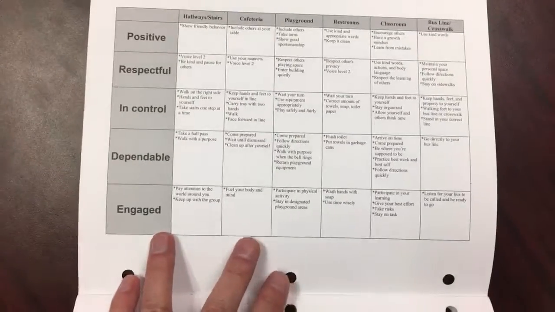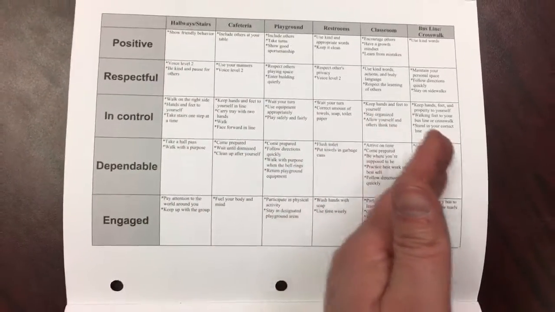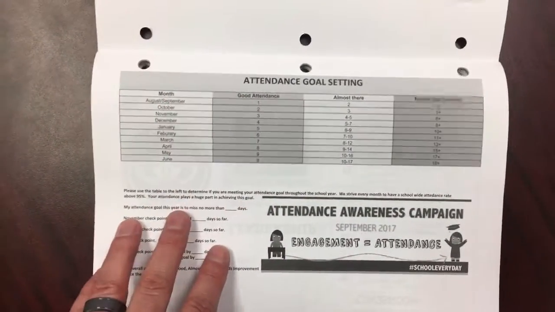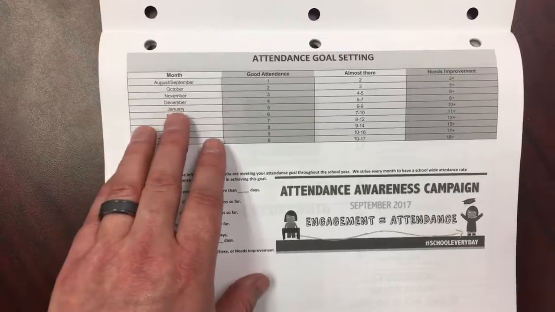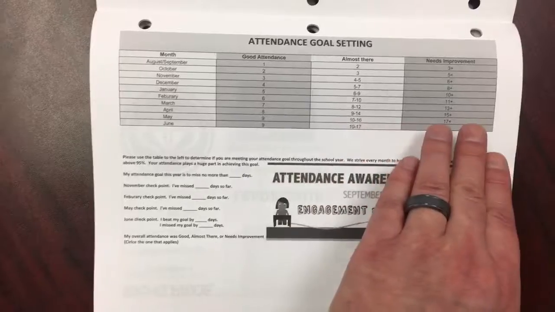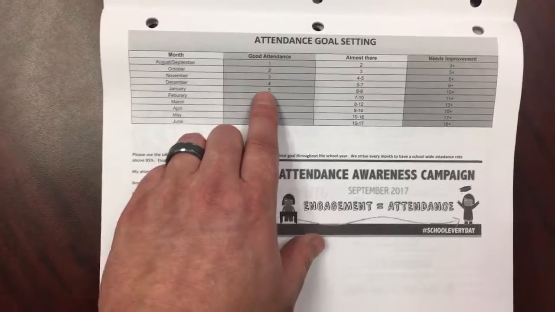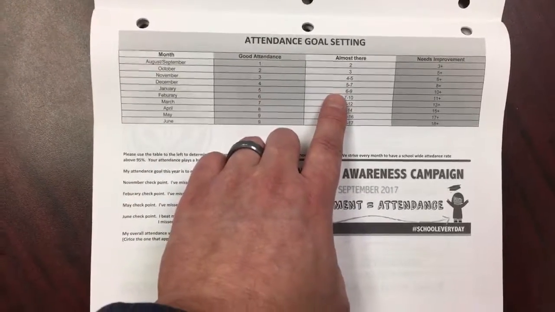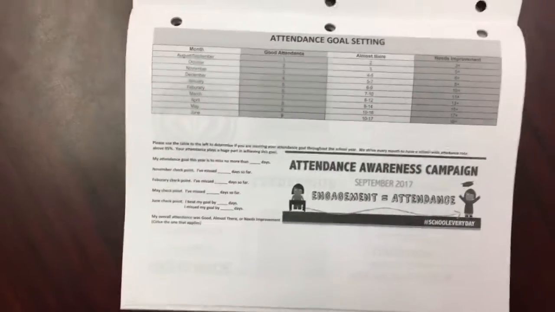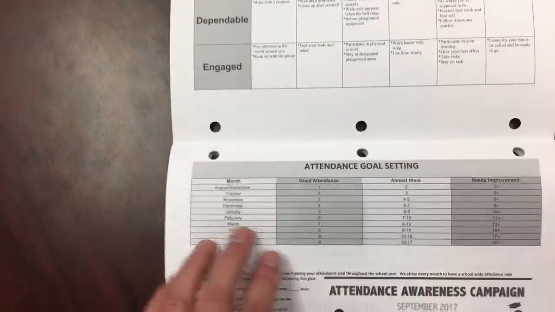At the top, you have your Pride matrix. Again, we have the parts of Pride, and we have the areas within the school that we've gone over, and these are also in our PBIS videos. Below that, you have your attendance goal setting. So in here we have the months, as well as what classifies good attendance, what is attendance that's almost there, or your attendance needs improvement. So for example, in January, if you have 5 days or less, you have good attendance for the year. If you have 6 to 9 days gone, you're almost there. And if you have 10 or more days, you need improvement on your attendance. These two areas, again, the Pride matrix, as well as this, you're going to reference.